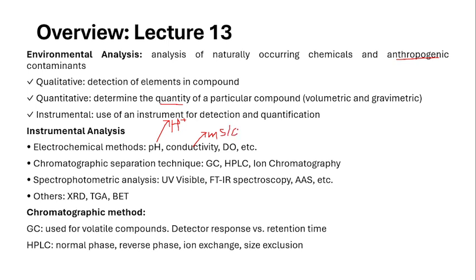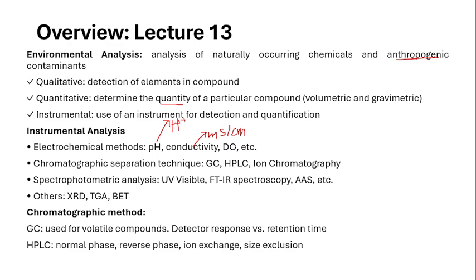Why conductivity is very important, we already discussed: the salt stress is very important to be considered before the water is used for irrigation purposes. Mainly to measure the salinity of the water, the conductivity is measured.